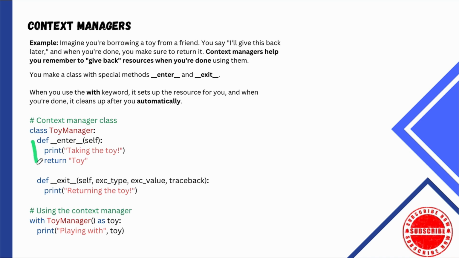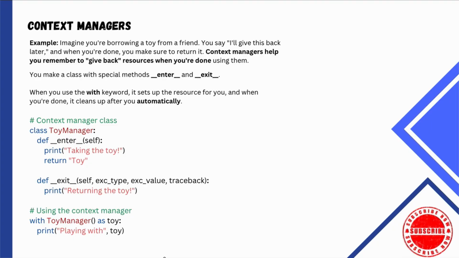And then we create our enter method. So when we enter the manager, it's going to print taking the toy, and then it returns this value. And then when we're ready to exit, it's going to print returning the toy. Now this class is not going to run, right? And so I'm going to say with my class as my object toy, I'm going to print playing with toy.